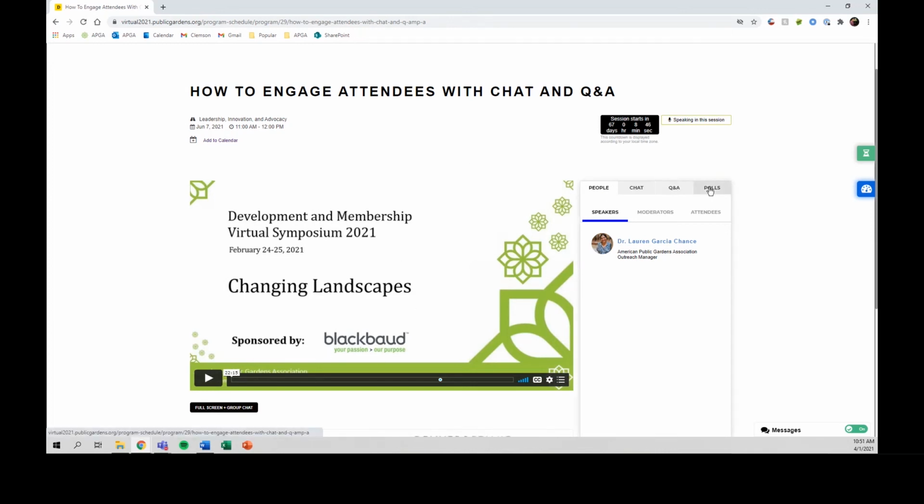Let's look at all these different functions over here on the right. So first of all is you listed and your co-speakers listed underneath the speakers tab. Those people who are attending can actually click on your name and request a virtual business card, which we'll be putting out some videos later detailing all the different aspects of communicating with each other using virtual business cards, messages, etc. You can also see who is moderating your session and who is attending your session.